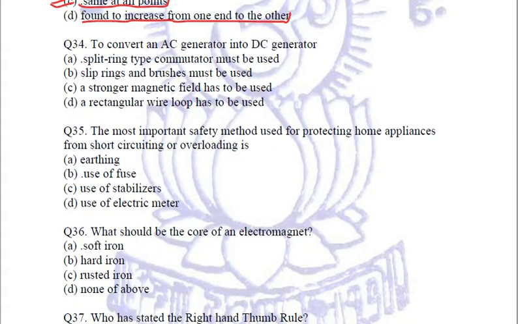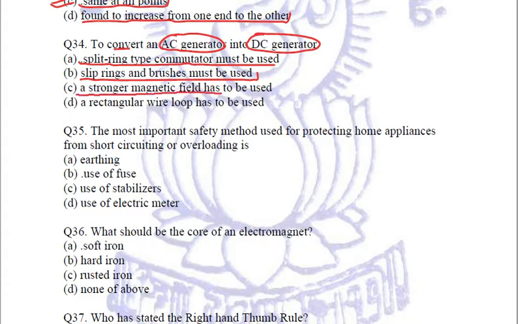Next question is to convert an AC generator into a DC generator, what is required? Options are: A, split ring type commutator must be used. B option is slip rings and brushes must be used. C option is a stronger magnetic field has to be used. And D option is a rectangular wire loop has to be used.